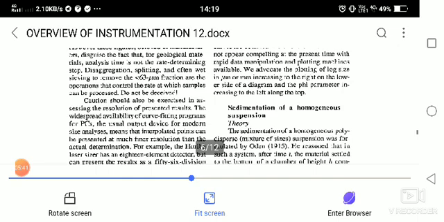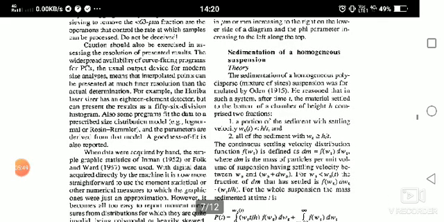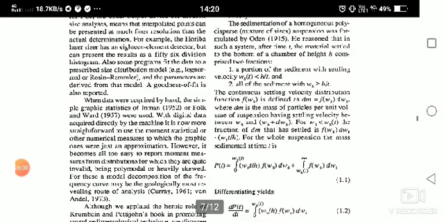Sedimentation of a homogeneous suspension. The sedimentation of a homogeneous polydispersed suspension was formulated by considering that in the system after time t, the material settled at the bottom of the chamber of height h comprises two fractions. One portion of the sediment has a settling velocity Ws; all of the sediment with Ws greater than h over t has settled.